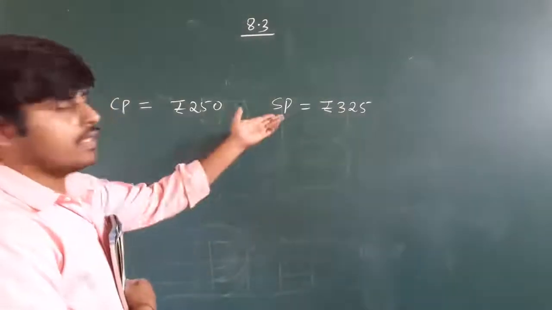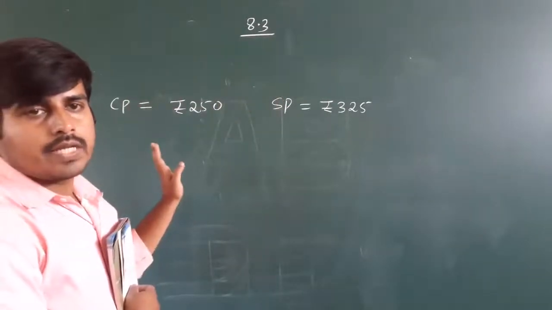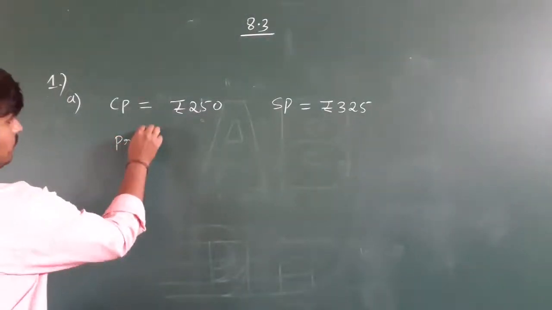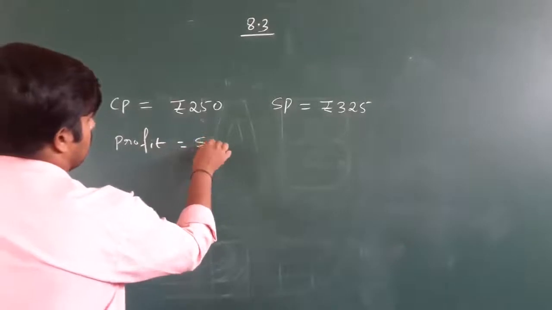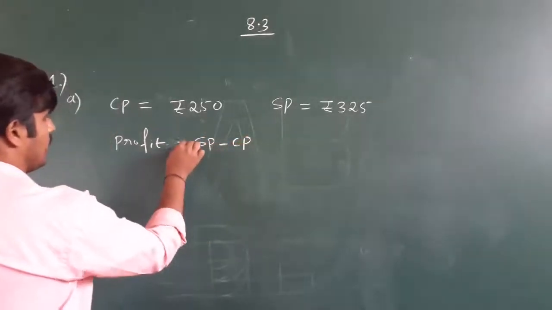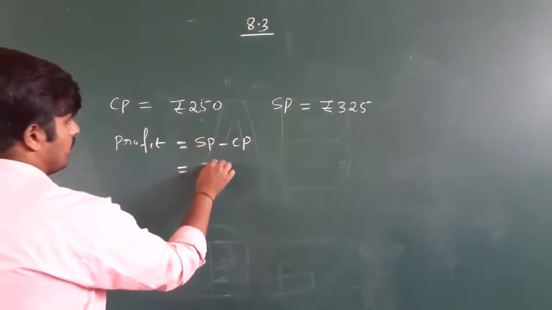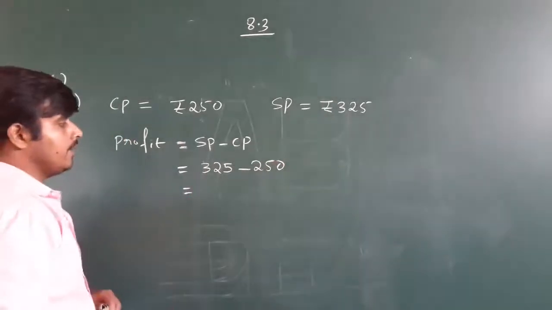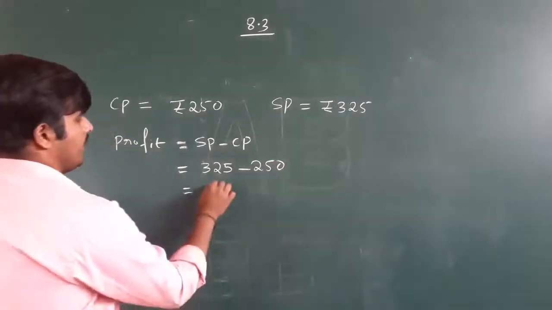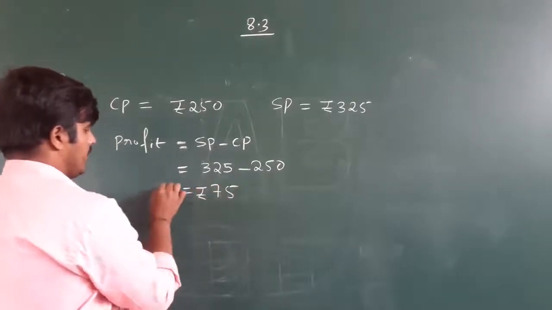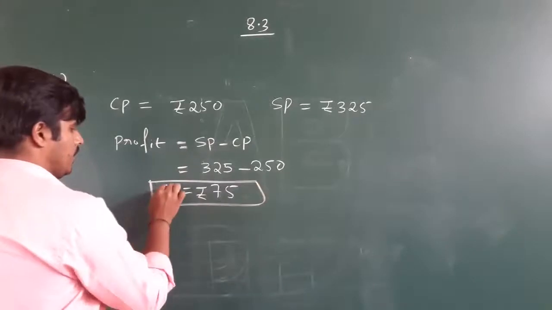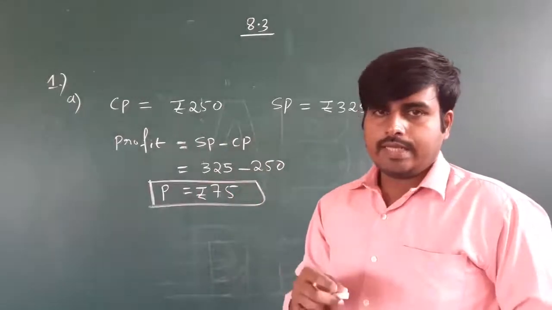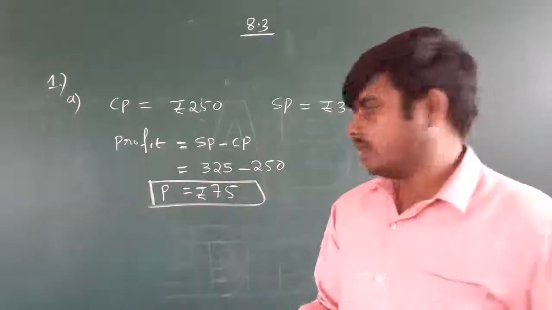Which is higher? SP is higher. If selling price is higher, then it is automatically known as a profit. If CP is higher, it is a loss. Therefore, profit is equal to SP minus CP. How much profit happened? SP is 325 minus 250, which is nothing but how much? 75 rupees. Profit is rupees 75. And in the heading you need to calculate profit percentage also.